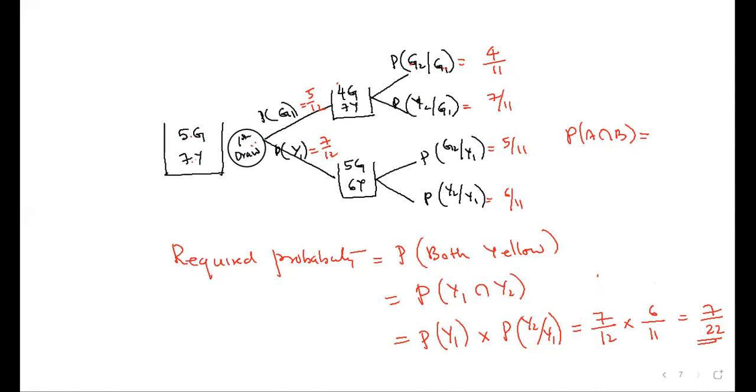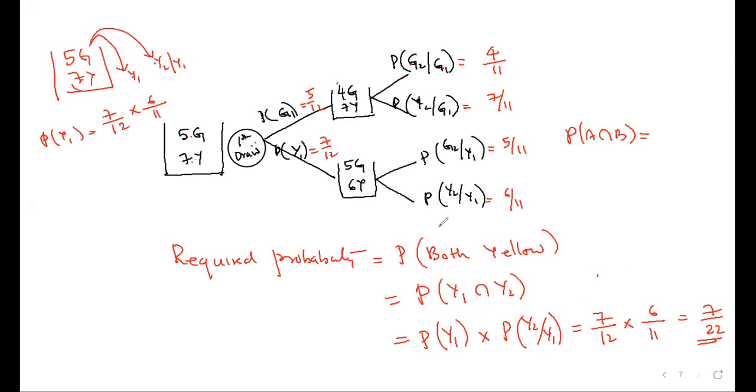Understood? Now this is the actual experiment, but you don't have to write so much in the exam. You can do it mentally also. Initially there were 5 green and 7 yellow. First is yellow, second is yellow. What is the probability of first yellow? It will be 7 by 12. Second yellow, given that first is yellow. What is that probability? Now after one yellow is removed, there are only 6 yellow. So 6 out of how many? 11.